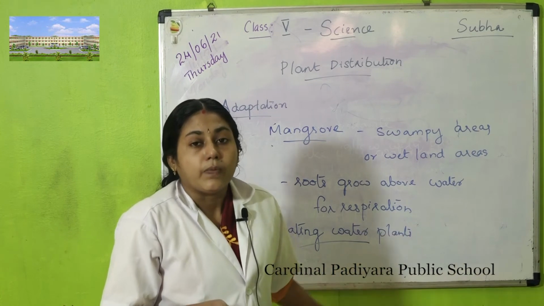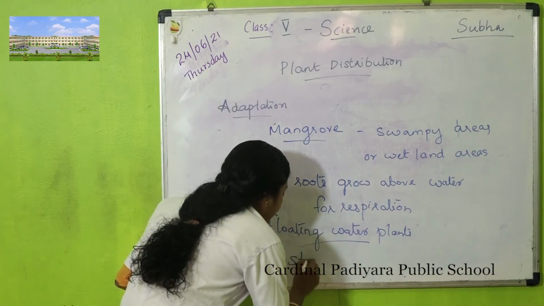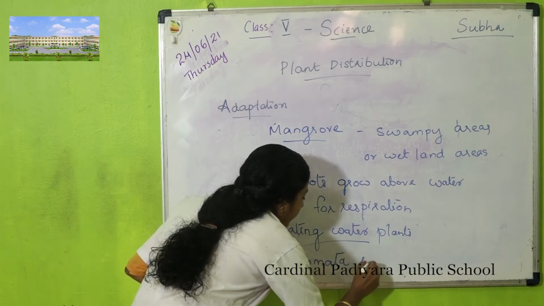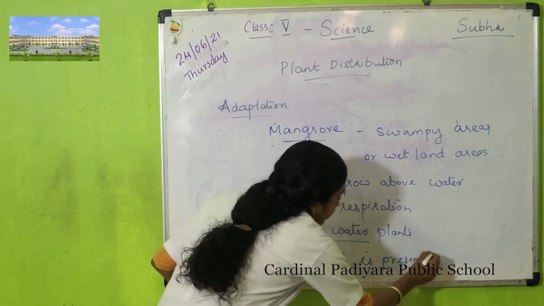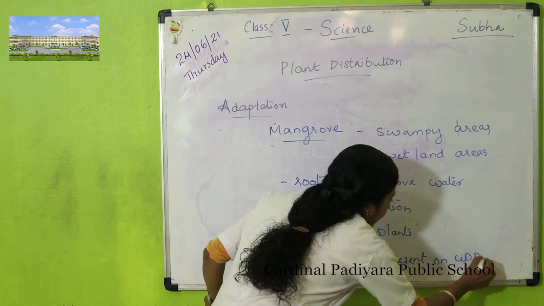So in floating water plants, stomata are on the upper surface.